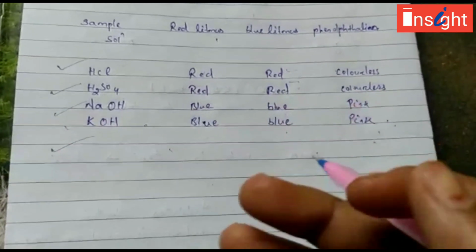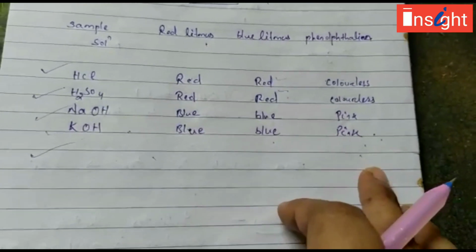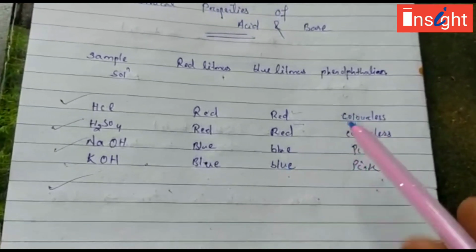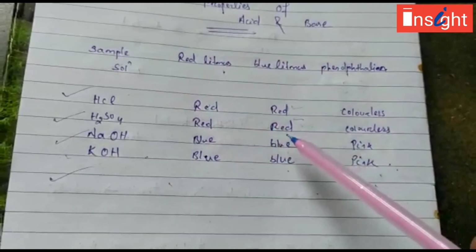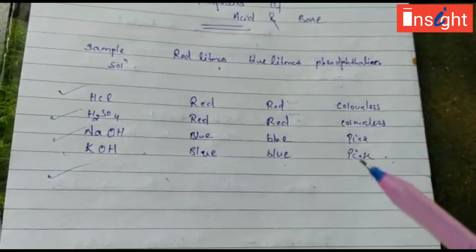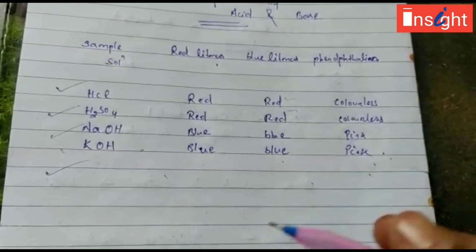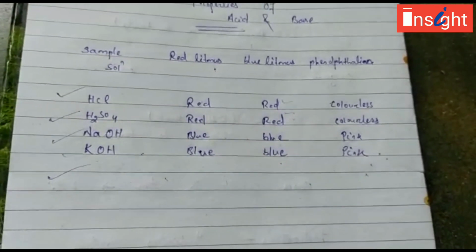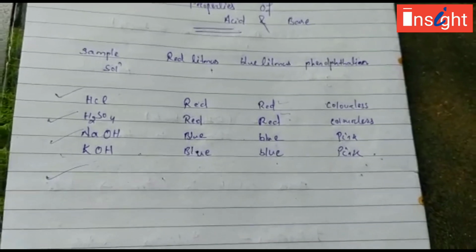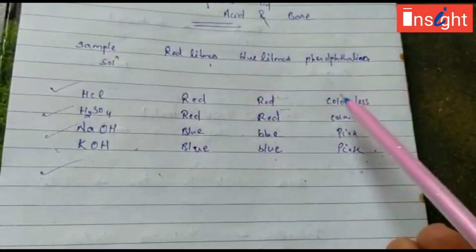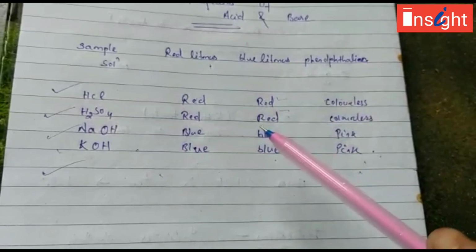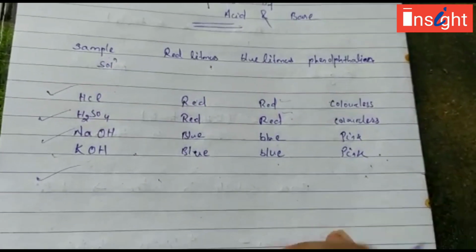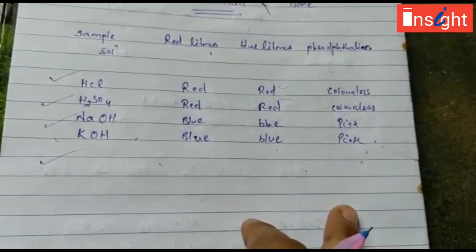Other acids and bases also you can take, and in the lab activity we can check what changes are taking place. So normally when we are using an indicator, we come to know whether it is acid or base by the change of the color, but there are a few substances that determine whether a substance is acid or base by changing their odor.